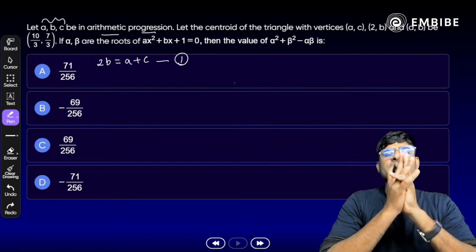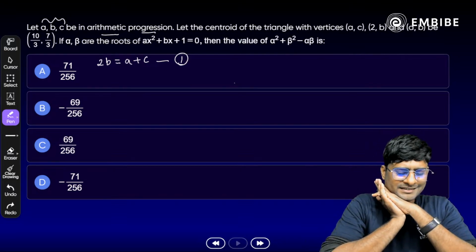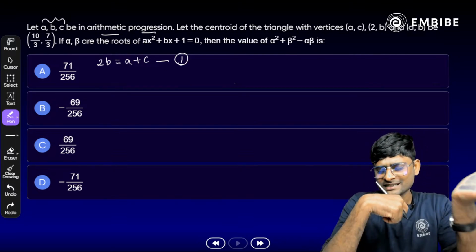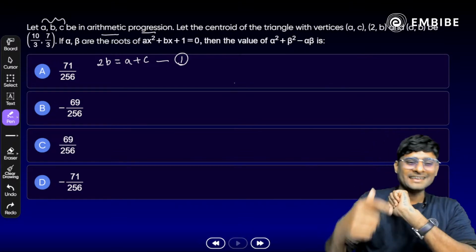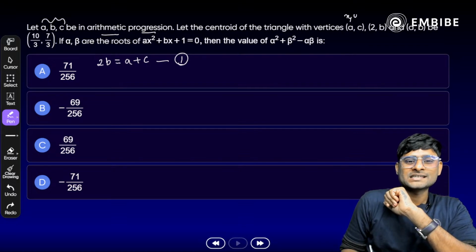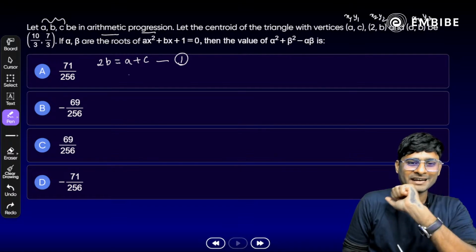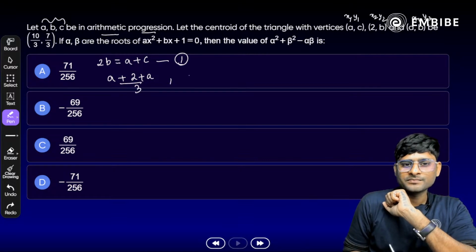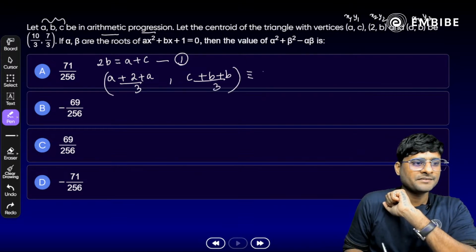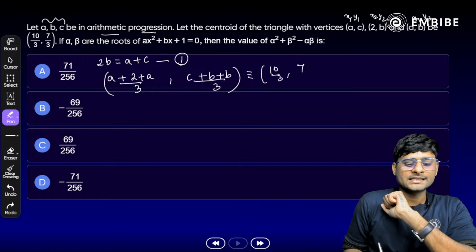Now, how do we calculate the centroid of the triangle? Class 9th thing is there. Centroid of the triangle is x1 plus x2 plus x3 divided by 3. The coordinates are already given here, x1, y1, x2, y2 and x3, y3. So try to find out the centroid of the triangle here. That is x1 plus x2 plus x3 by 3, and the y coordinates, that is c plus b whole divided by 3, and it is already given, 10 by 3 and 7 by 3 here.